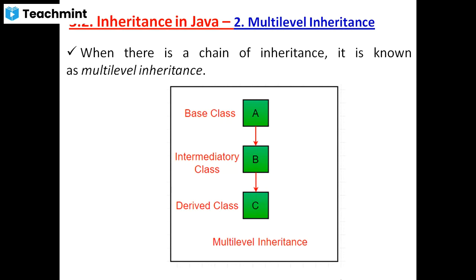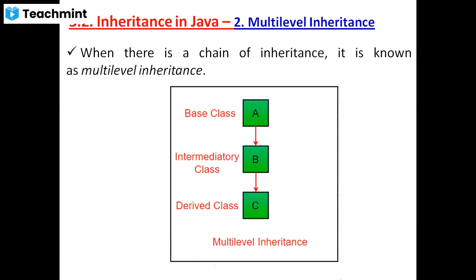Anyone explain? Anyone define multi-level inheritance? The simple definition is that a single derived class is derived from an intermediate base class. Which one is the intermediate base class? B is the intermediate base class. Why do they call it a base class? Because C is derived from the class B. That's why B is the intermediate base class. Understood?